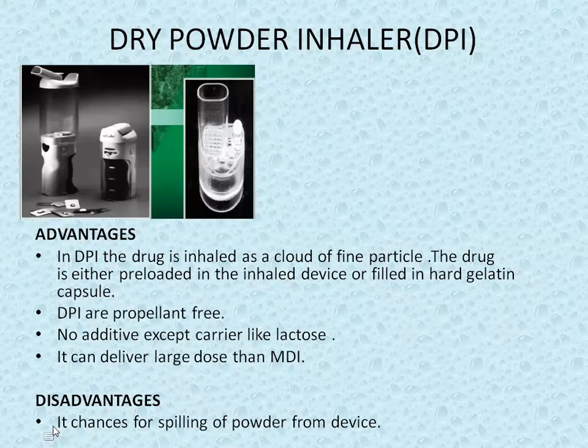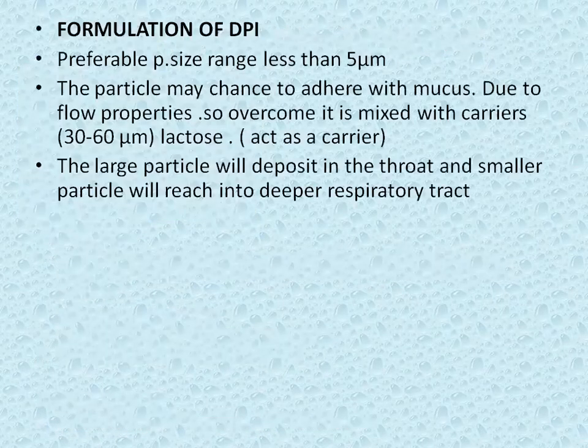There is a chance of spilling of powder from the device, meaning powder may remain in the device, or powder may stick or get deposited in the device. This is the main disadvantage of dry powder inhalers. Mainly the particle size is less than 5 micron.